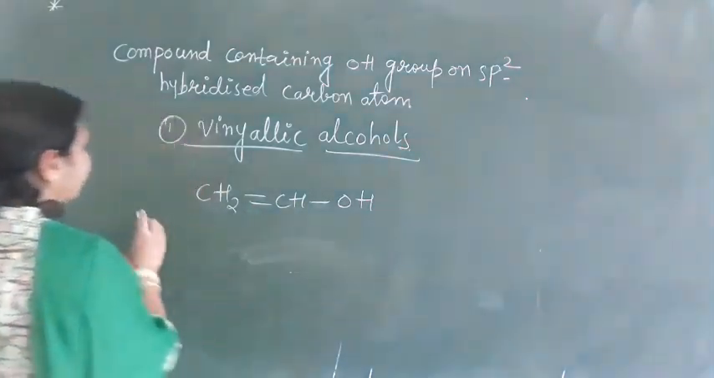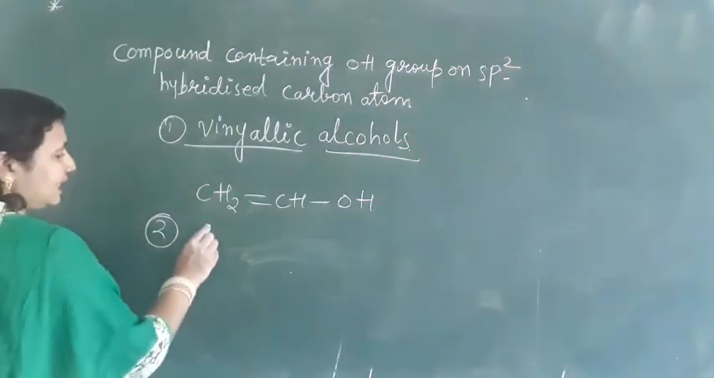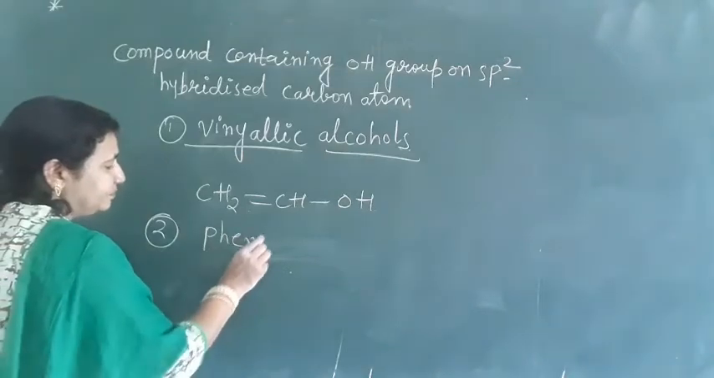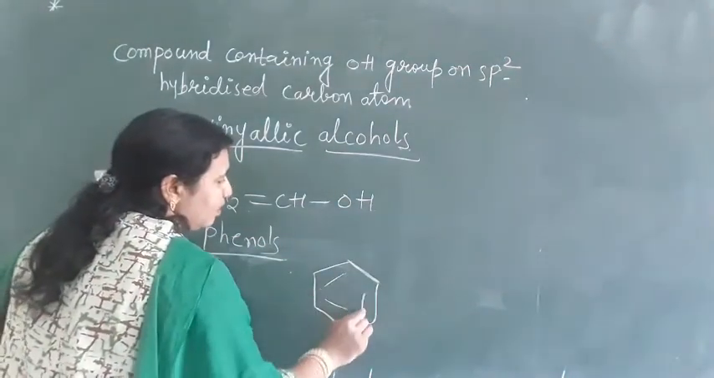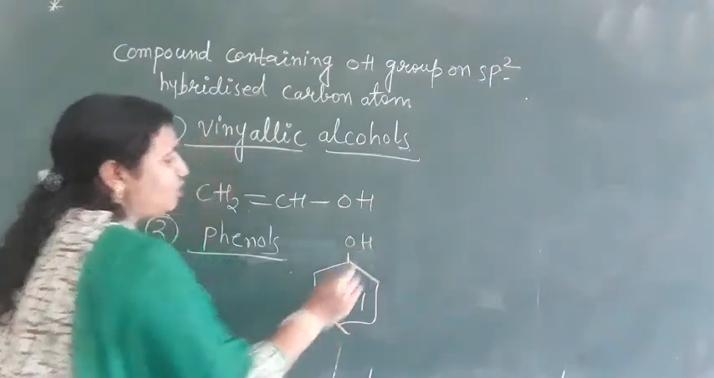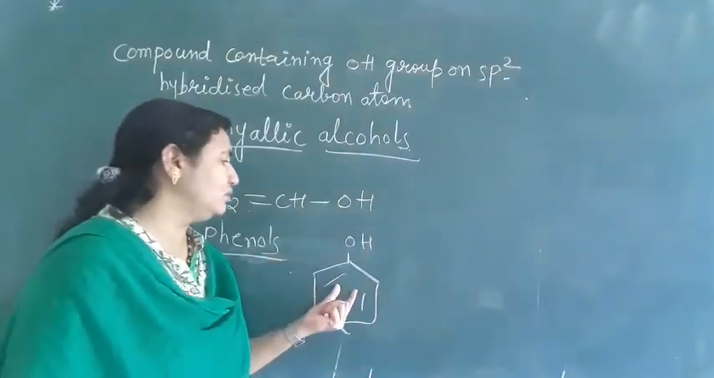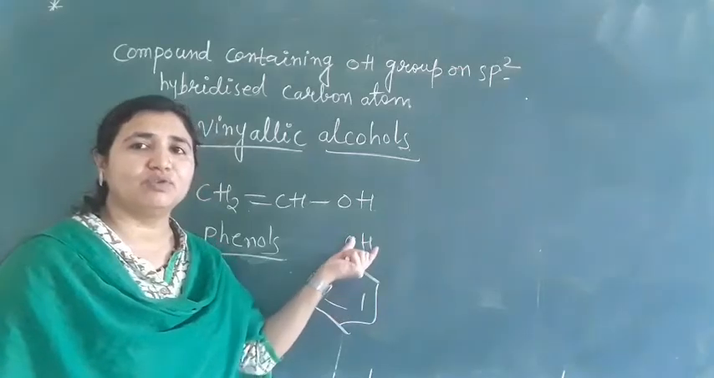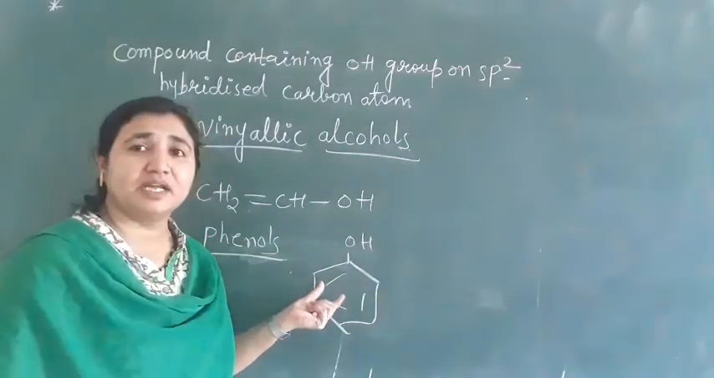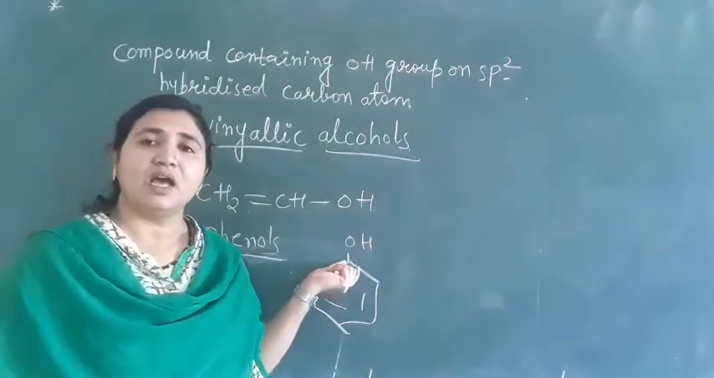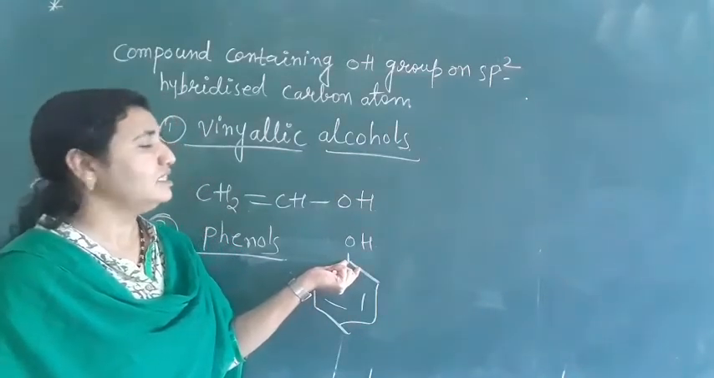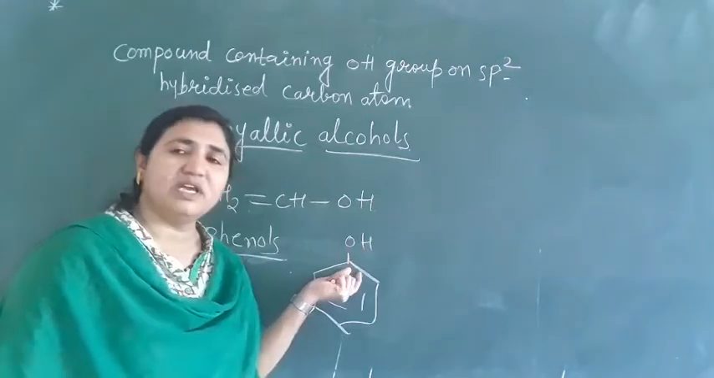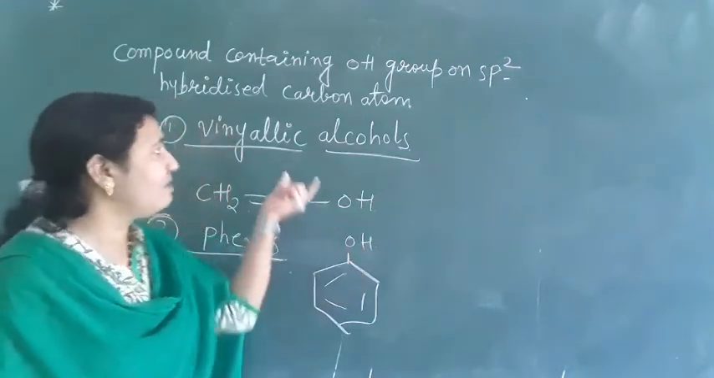Again, the second one is phenols. What do phenols mean? Here we have an OH group. The OH group has directly attached to the benzene ring. We know that in the benzene ring all the carbons are sp2 hybridized. So that's why this OH group is attached to an sp2 hybridized carbon only.